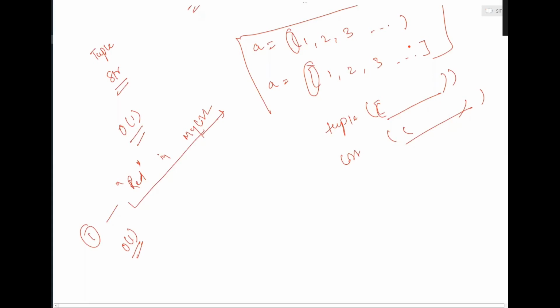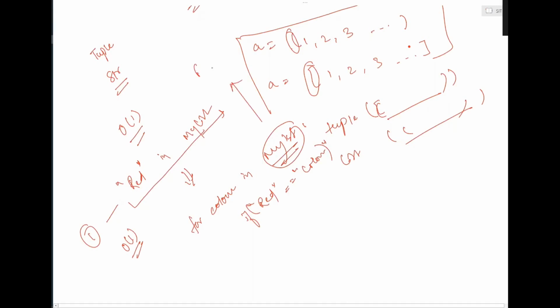When I'm saying red in my list, what is actually happening is that it goes through a for loop. It will say for color in my list. Whatever colors you have, red, green, blue, it will go through that loop and check if red equals color, whatever, double equals. My list has values like red, blue, green.